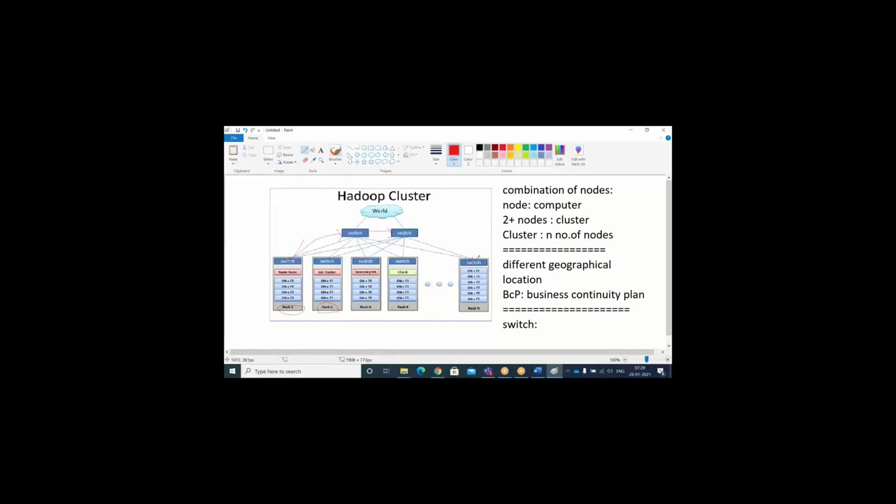What is meant by high availability? High availability means that if something happens, like a network crash, at any given point of time, the cluster is still supposed to be available for our use.